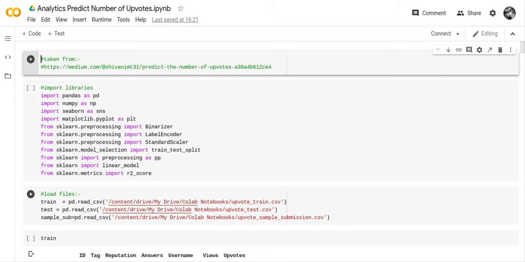Crystal here. I'm here this late afternoon, early evening to give you a code review. Basically, I entered the Analytics Vidhya competition for a number of upvotes. And I didn't know exactly what they were talking about. So I found the code for the competition on a website, and I'm doing a code review for that code. The code can be found at this website that my little pointer is pointing to. So that's where I got the code for you to see.